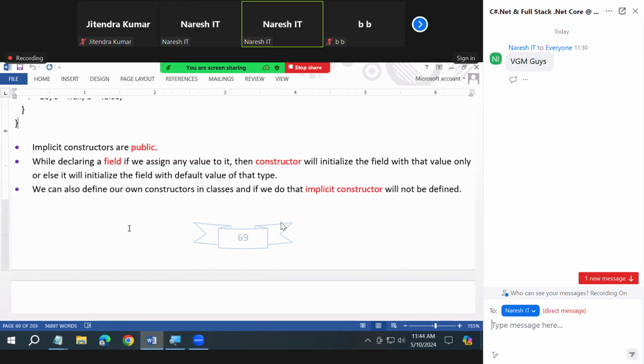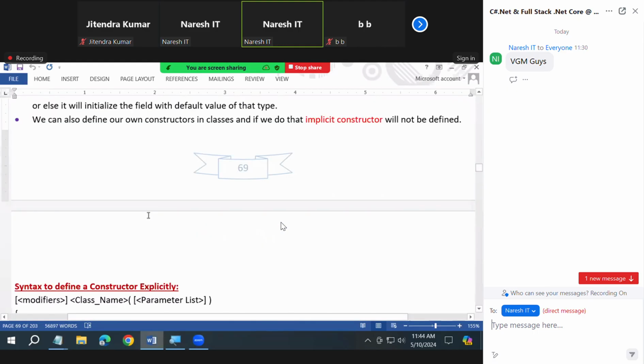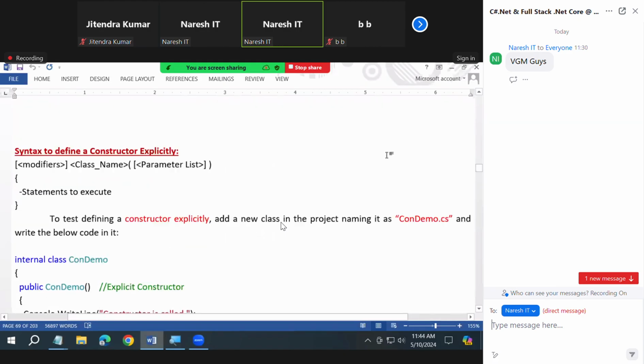Clearer or not? If you do that, implicit constructors will not be defined. That's the important point. Okay? Fine. Next, how do you define a constructor?